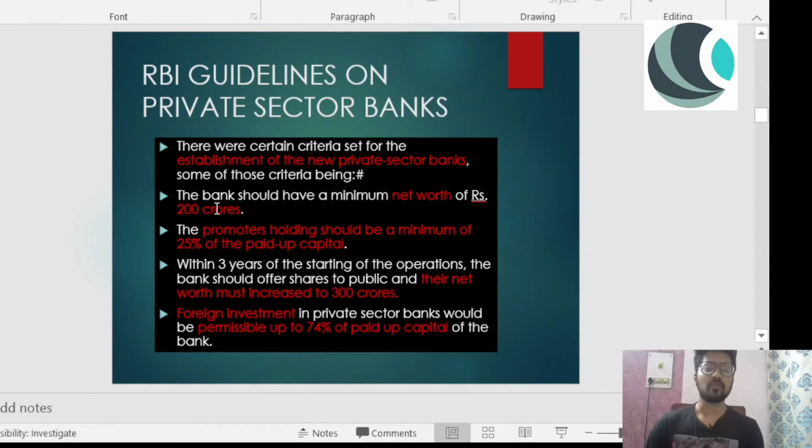Earlier it was less, it was 14, and I think before that it was 22, but now it is 74. And this is a great initiative because now foreign investors can invest in our banking system in private sector banks, right? So these are the criteria. Minimum net worth 200 crores. Promoters should hold 25% of the paid up capital. Within 3 years of their operation, they have to make sure that they are public, right? And their net worth should be increased to 300 crores. And lastly, foreign investment is up to 74% of the paid up capital of the bank, right? So these are the guidelines on private sector banks by RBI, right?